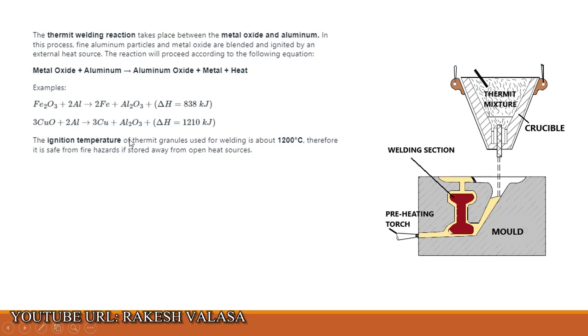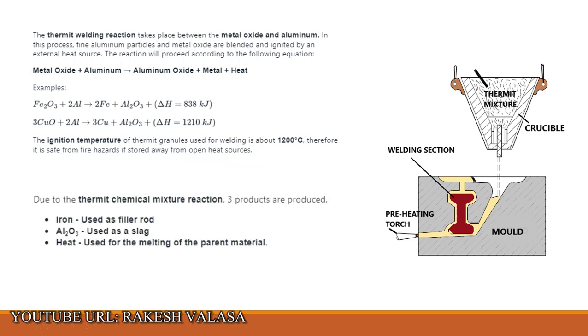The ignition temperature of thermite granules used for welding is about 1200 degrees. Therefore, it is safe from fire hazard if stored away from open heat sources. So the correct answer is iron oxide and aluminium. Due to the thermite chemical mixture reaction, three products are produced. First one is iron, used as pillar rod. Aluminium oxide, used as slag. Heat, used for the melting of the parent material.